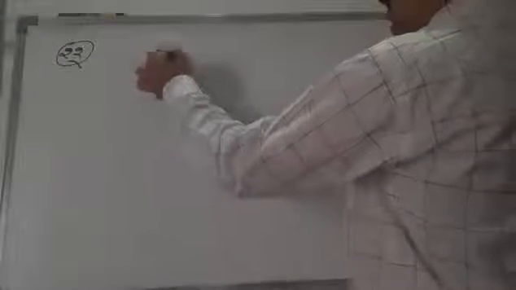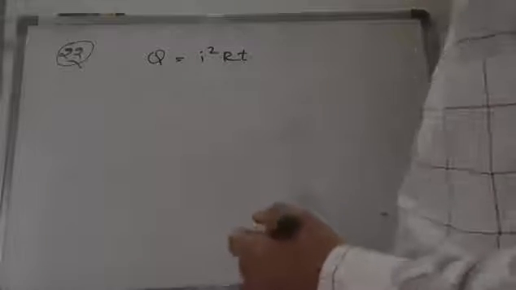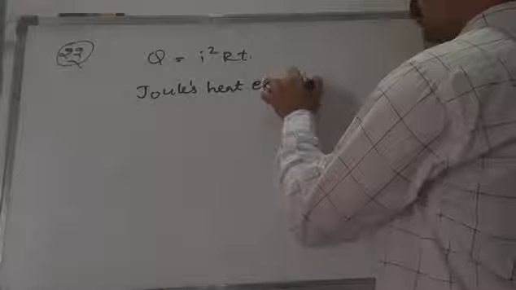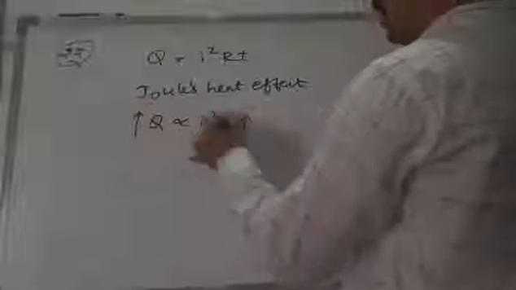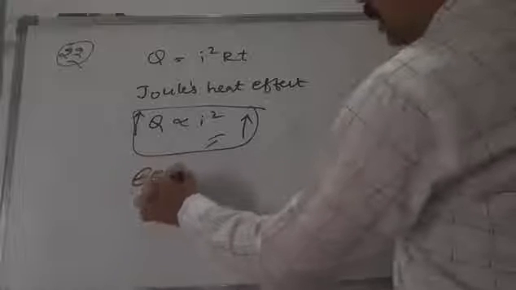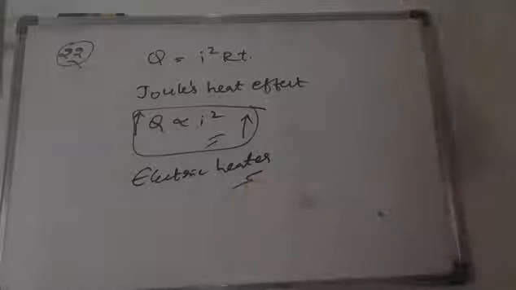Next question. In the 22nd question, on what principle this electric heater is working? It says Q is equal to I square RT. This is Joule heat. It is working on the principle of Joule's heating effect. Q is proportional to I square. You send more current, more heat is generated. On this same principle only the electric heater will be working. Like this. 23rd question.